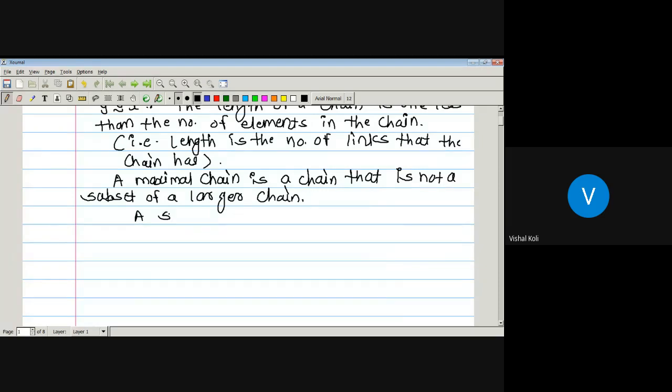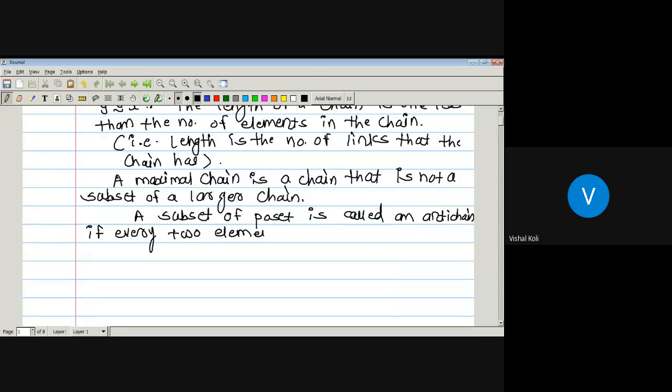Similarly, a subset of a poset is called an anti-chain if every two elements of the subset are incomparable.